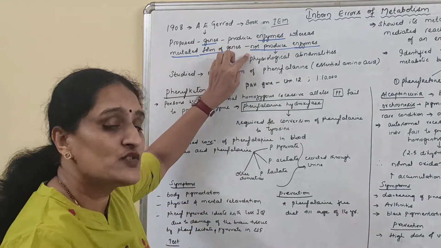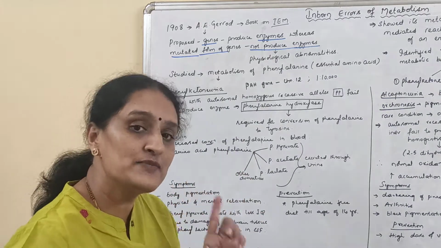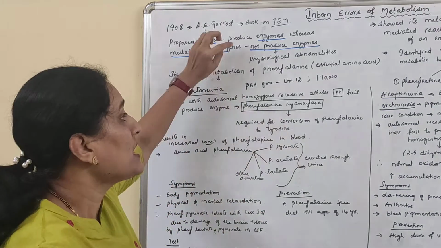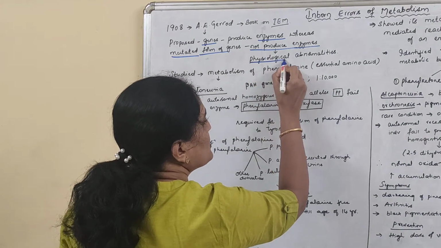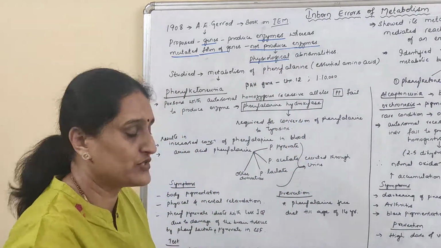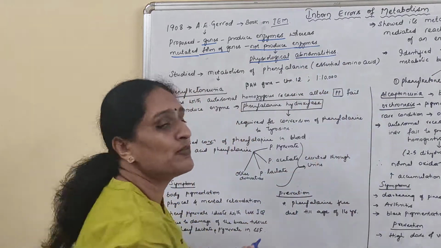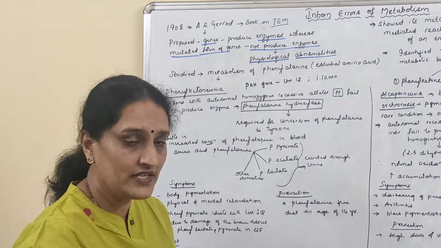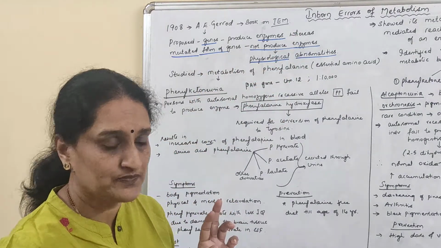Now in that case what happens? There is an absence of enzyme, and because of that it affects the physiological process of an individual and results in physiological abnormalities, right? This is what we call errors in metabolism.